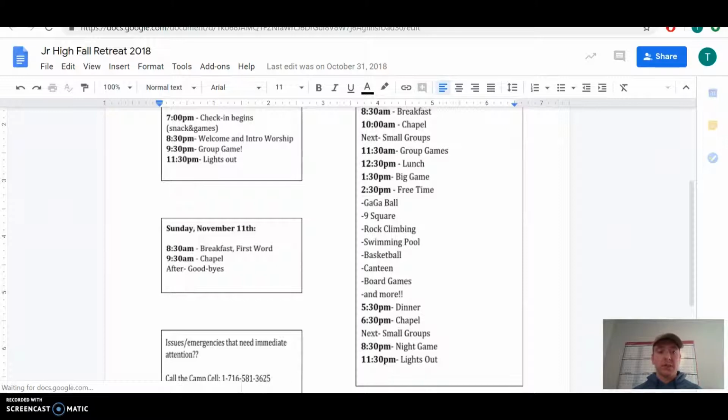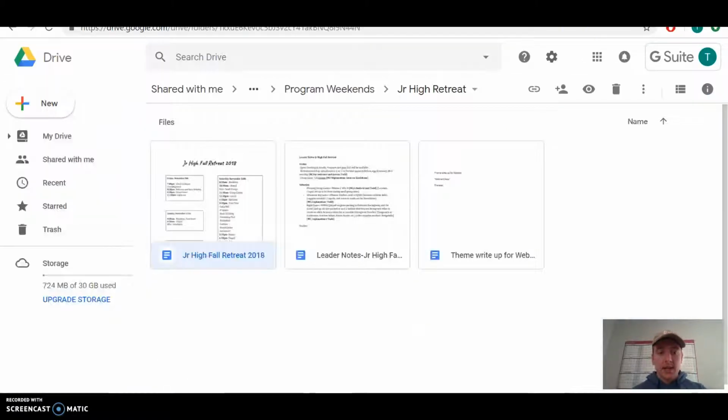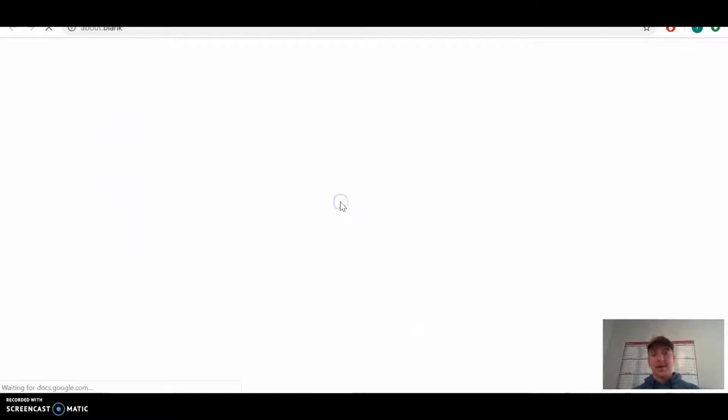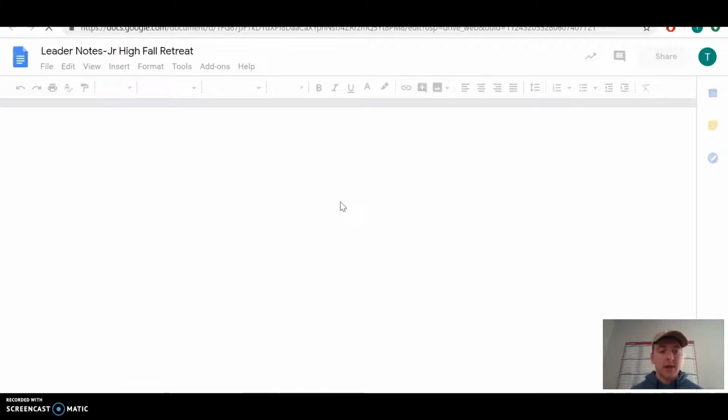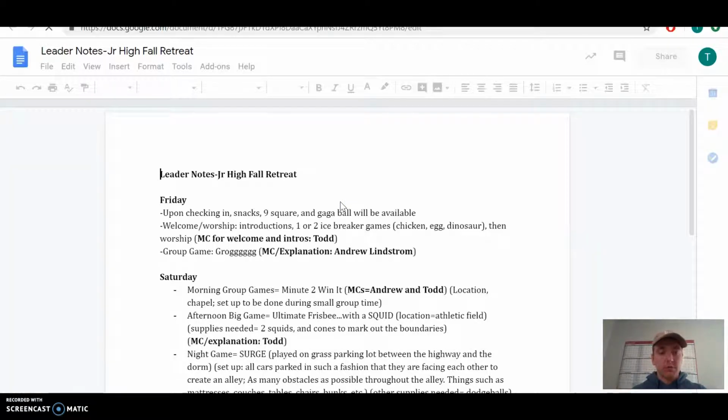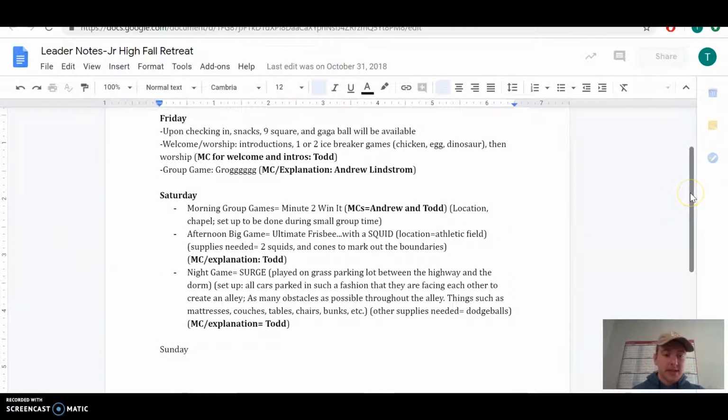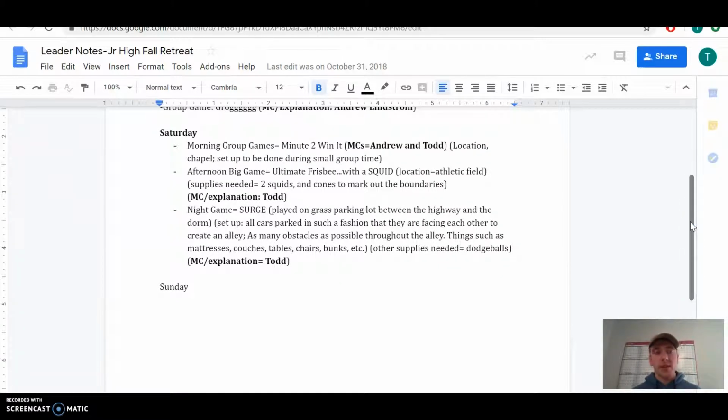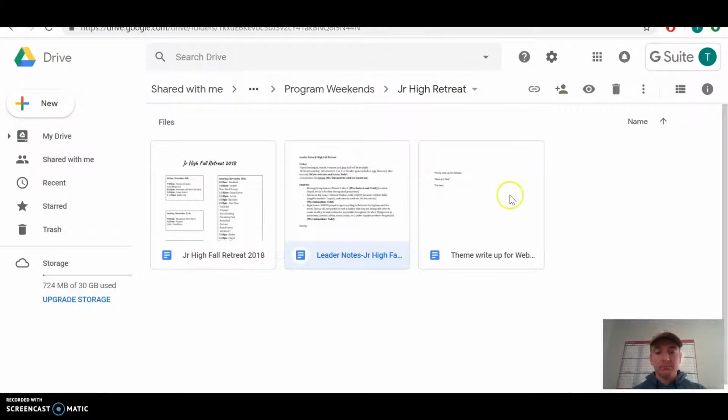That's also always a resource for the next year, because maybe you edit it in such a way that you plug in some new things, but you keep the blueprint the same. At least that's what I've done. So there's leader notes. That's just basic random notes of, for example, on Friday, who's going to be doing what. On Saturday, who's leading this game, who's leading that game. So just some notes that I make for each weekend to keep myself organized, but also to hand out to the various leaders that are going to be tasked with organizing an event or emceeing something.